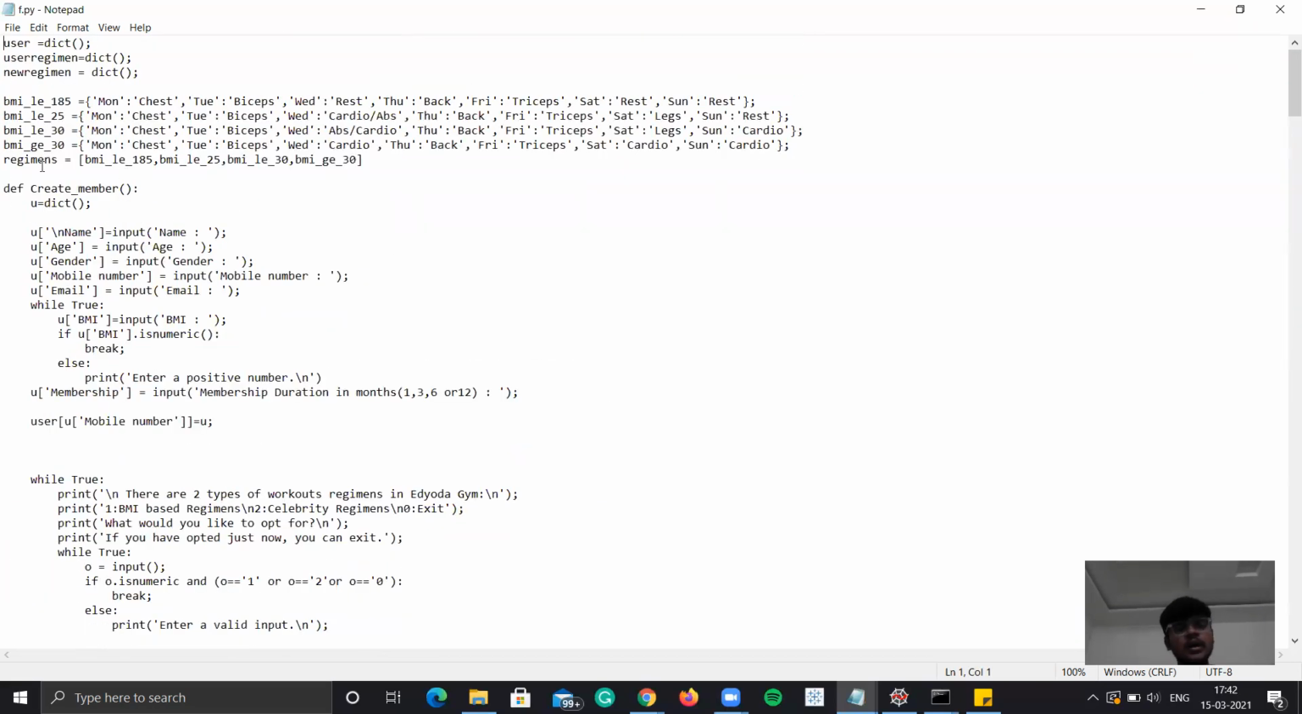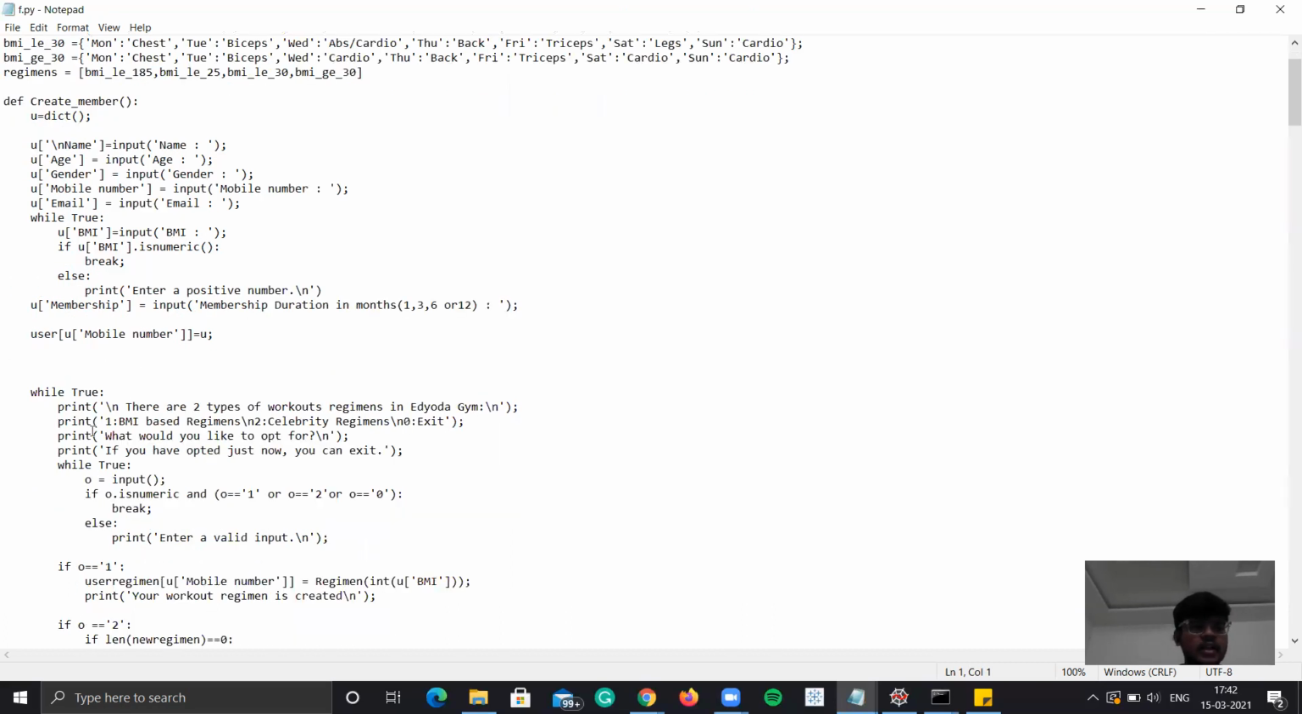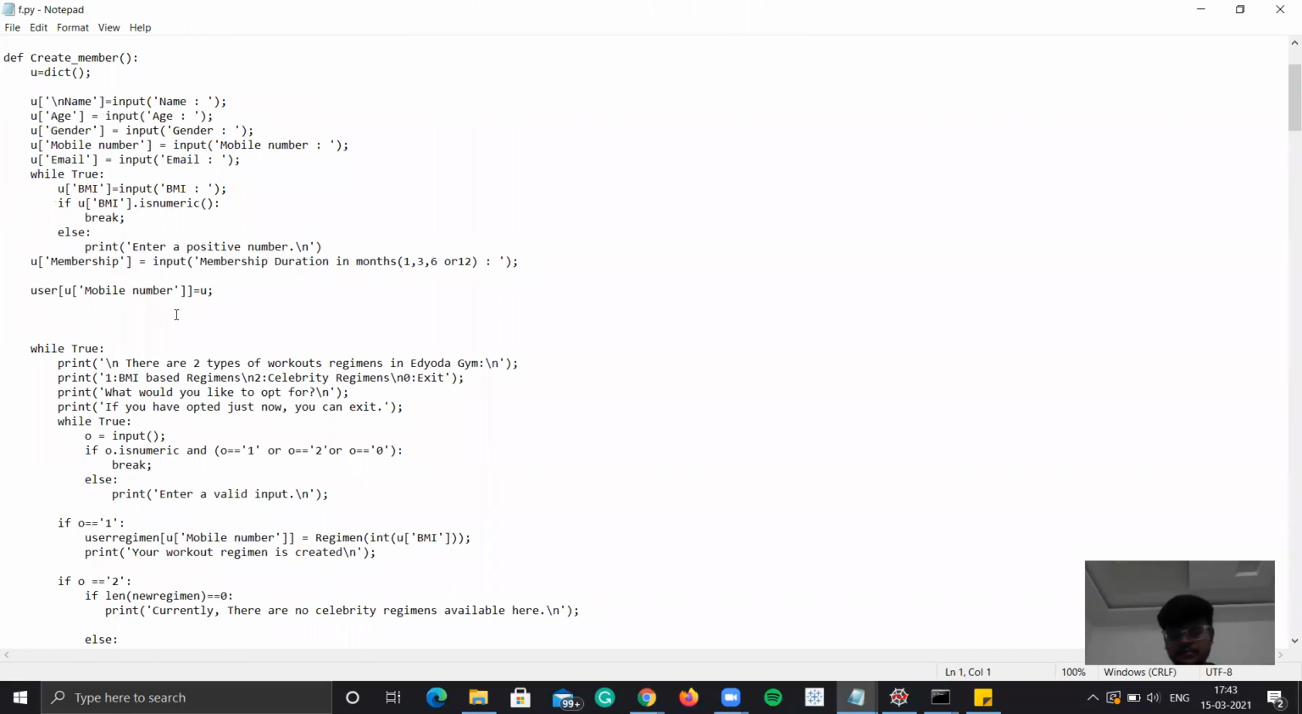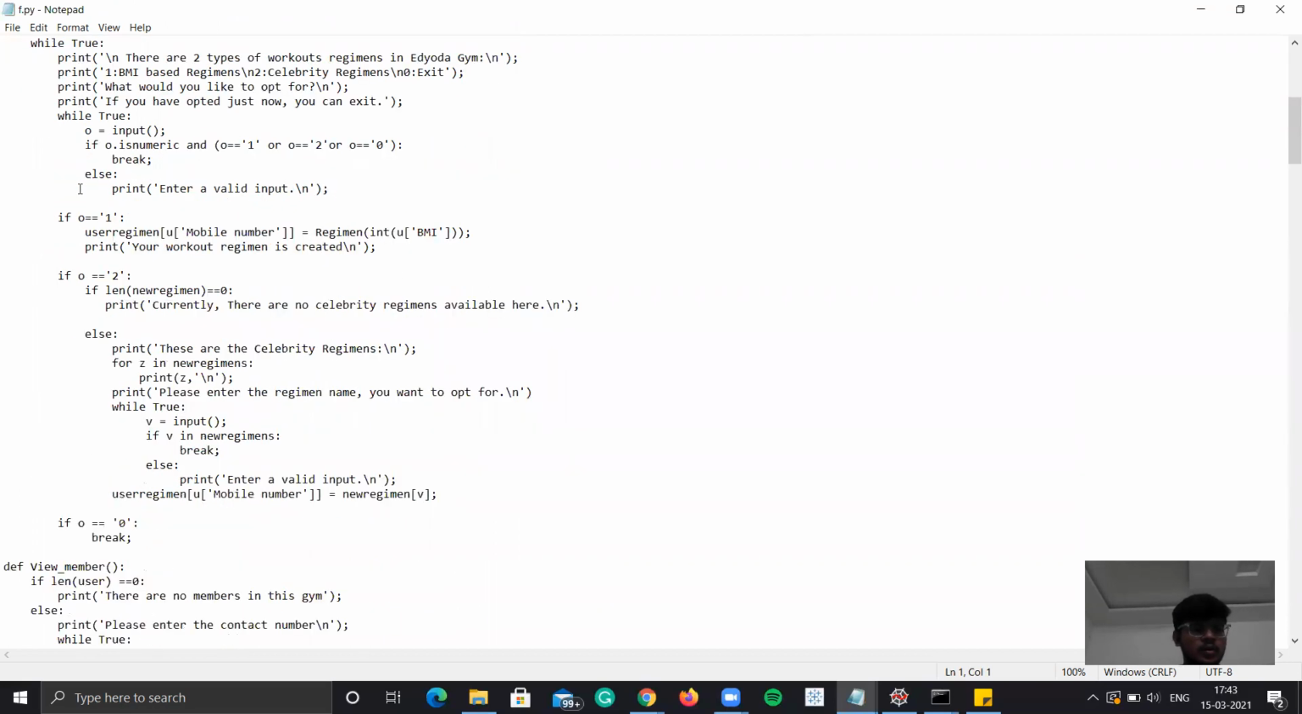The first thing is the create member function. In this, it will take the input of the user. It will take the details of the user. After giving the details, it will ask the user if he wants the BMI based regimen or the celebrity based regimen. So this is the loop for that, and this is the collection of the data.